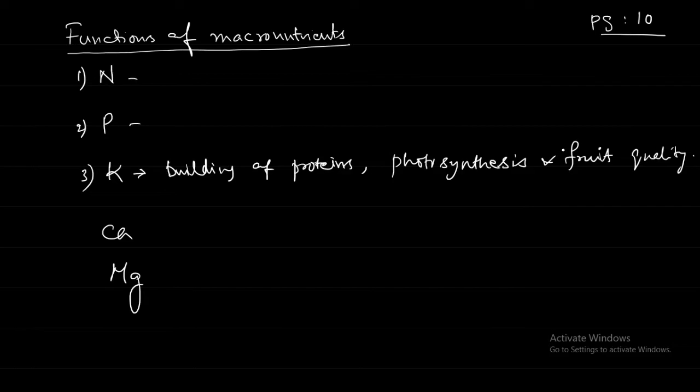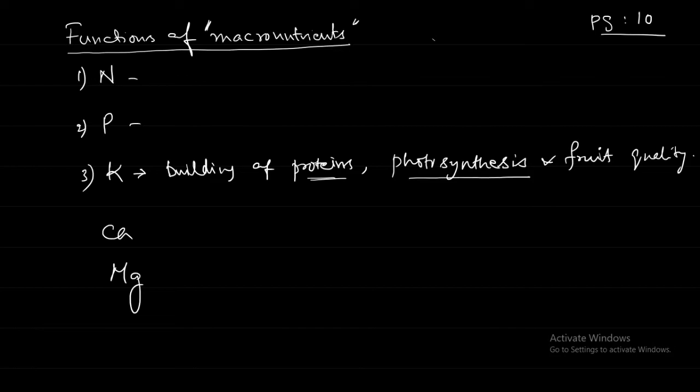Photosynthesis is how the food will be prepared, and proteins are required for building mass and cell structures. Fruit quality comes when the growth activity is good. If the plant growth is not good, fruit quality is not going to be good at all.